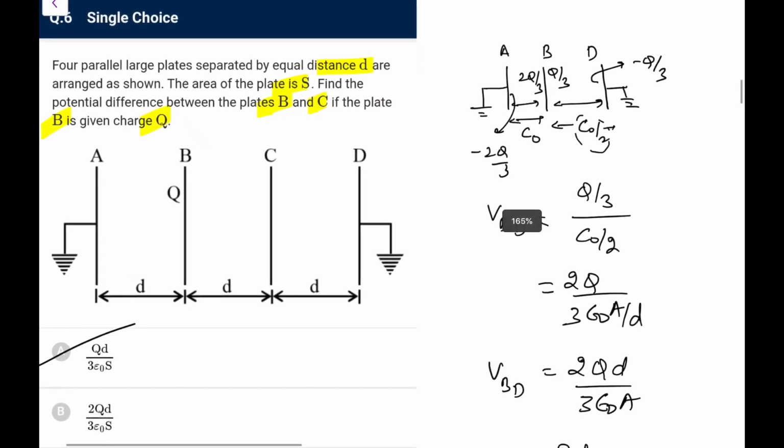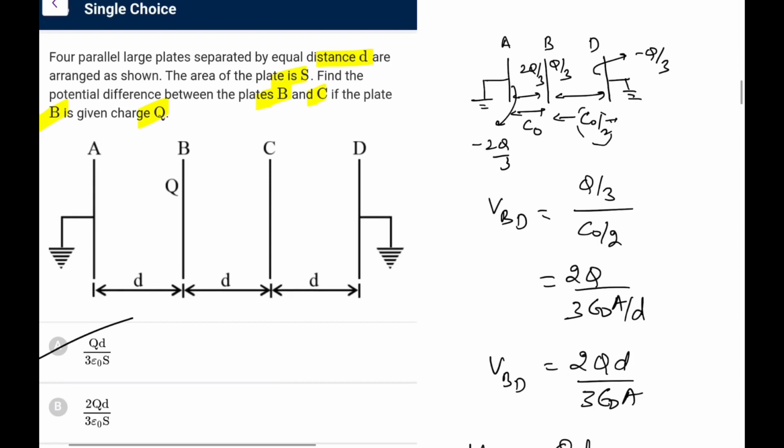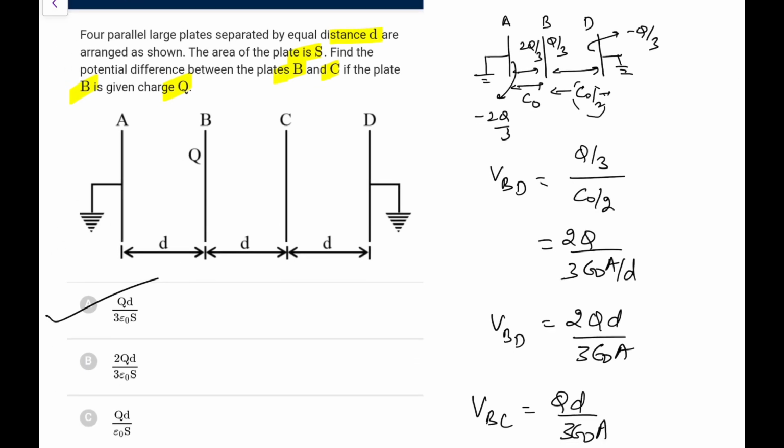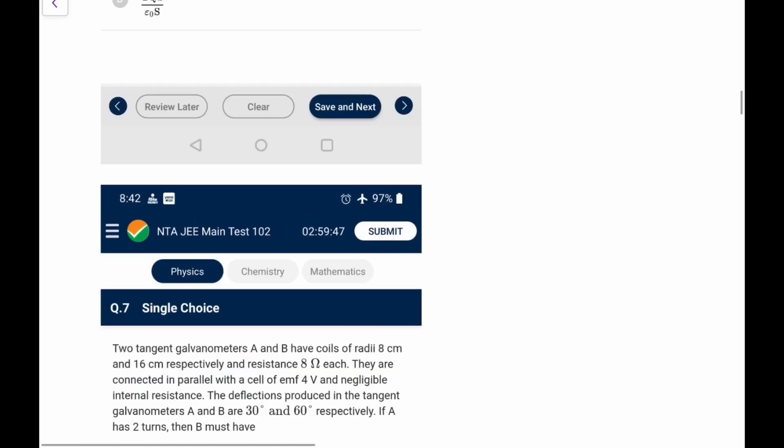So it's a nice question. You have to think in this logic of capacitance, and this is basically a parallel one. You can say it is between A and B, and this is also between A and B, because D and A are effectively the same potential points, because both are grounded.